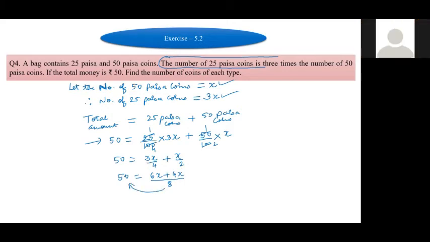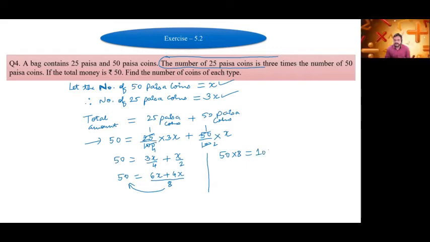That will get multiplied with 50, so how much is 50 into 8? 400. And 6x plus 4x, this will become 10x. 400 is equal to 10x. So x will be what? 400 divided by 10. This 0 and 0 cancel, 40. x will come equal to 40.